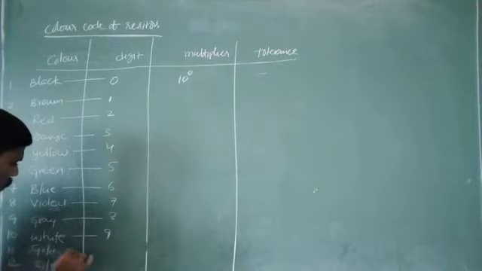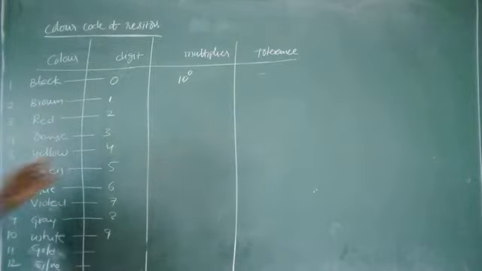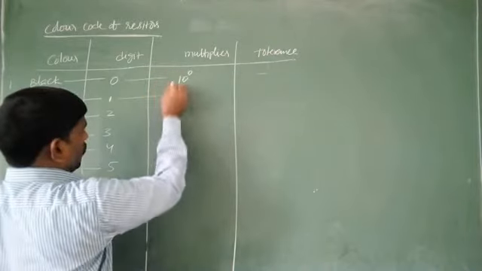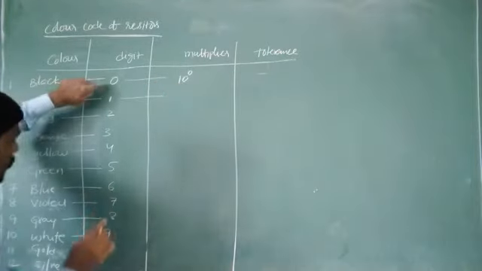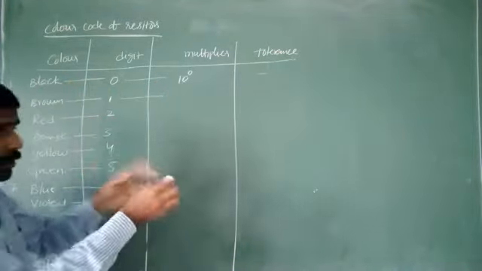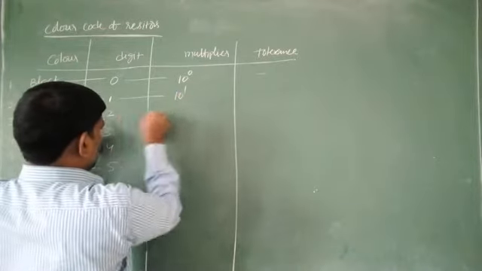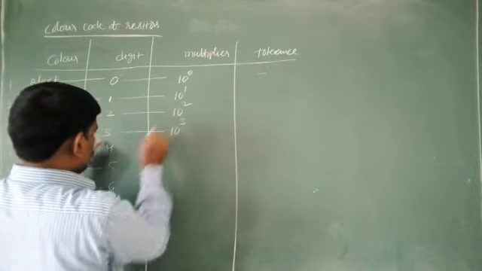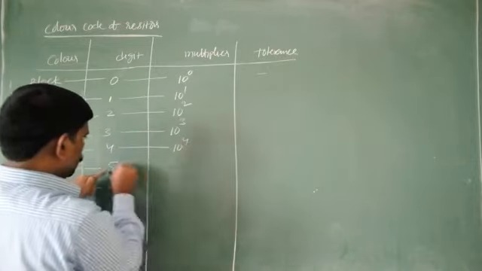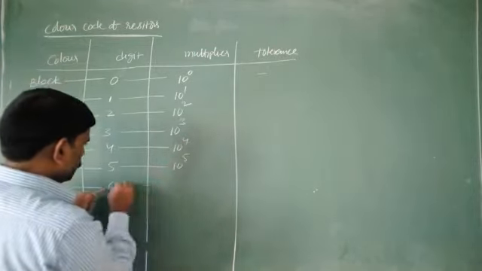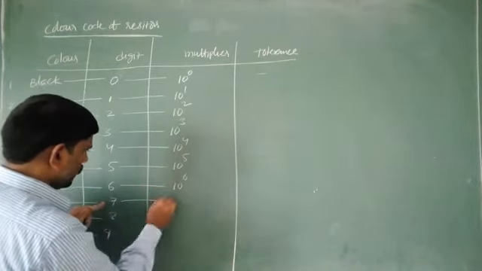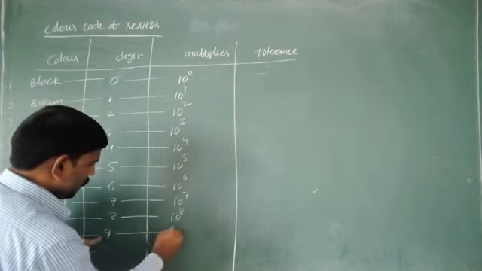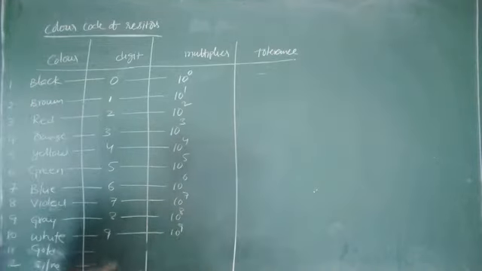For gold and silver, digit is not there. For the multiplier, it is 10 to the power 0, then 10 to the power 1, 10 to the power 2, 3, 4, 5, 6, 7, 8, and 10 to the power 9.